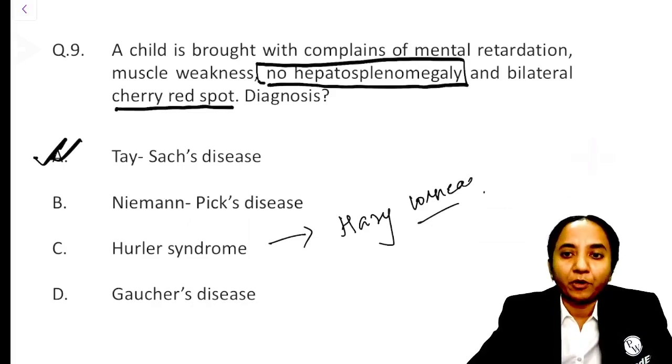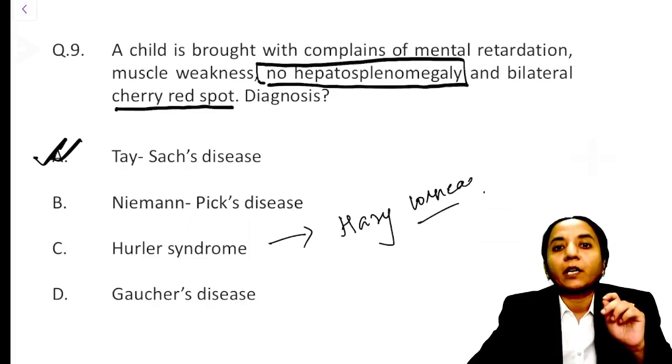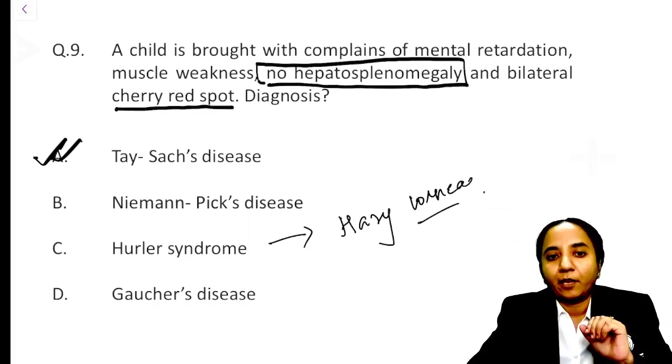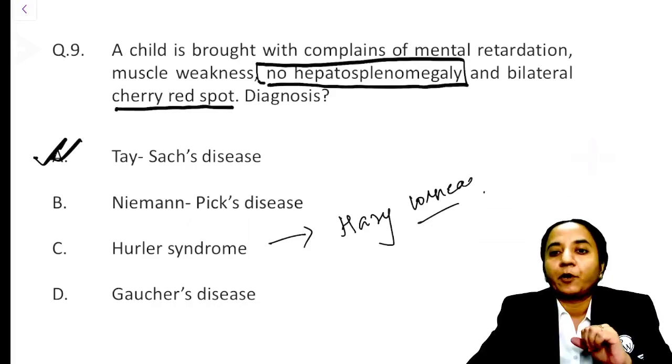For the others, of course, the fundus is important, but when hepatosplenomegaly is absent, we have to choose Tay-Sachs as the option. In the others, hepatosplenomegaly or organomegaly is likely to be present.